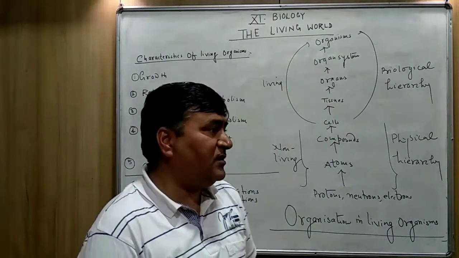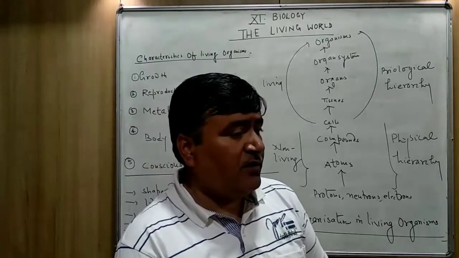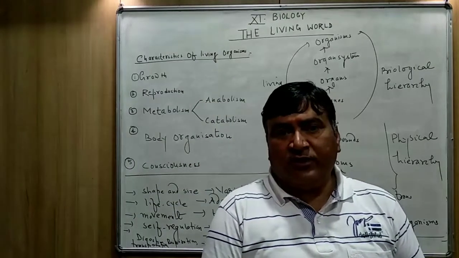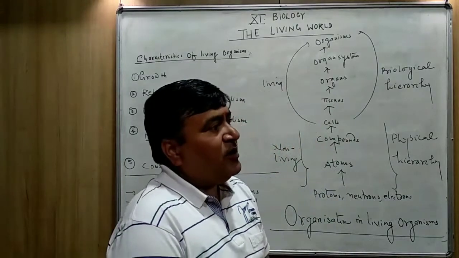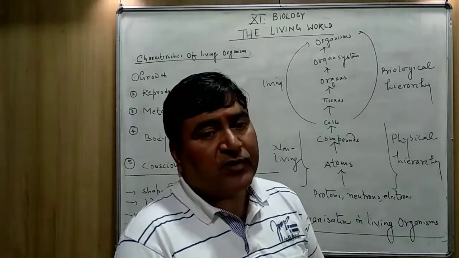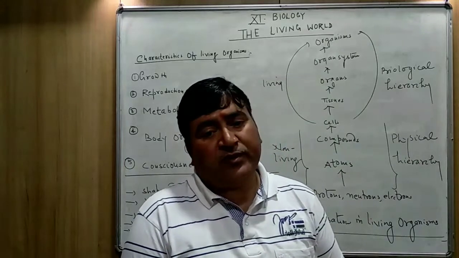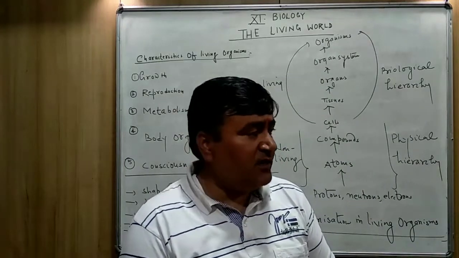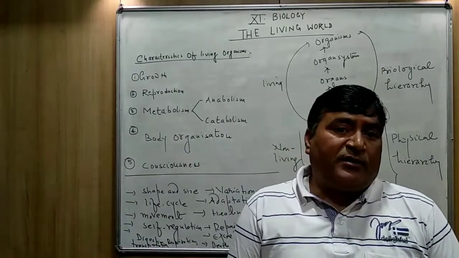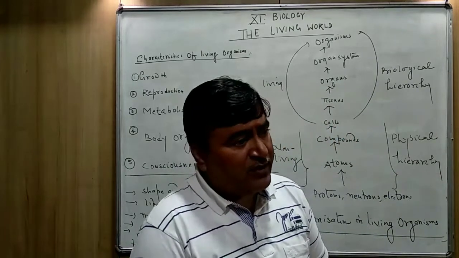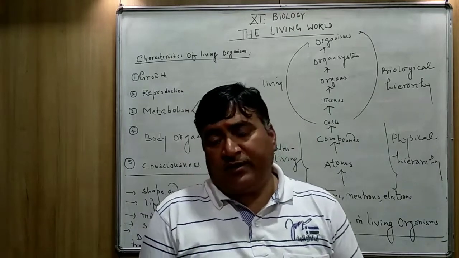But in animals, the growth takes place up to a certain age. After that, the process of growth is stopped. You can think about the growth of the human being. All the human beings are also produced by a single cell, that is zygotic cell. The zygote forms embryo, then embryo forms the fetus, then fetus, after the completion of the gestation period, there is the birth of the young ones.